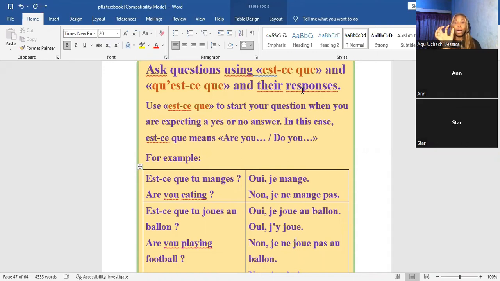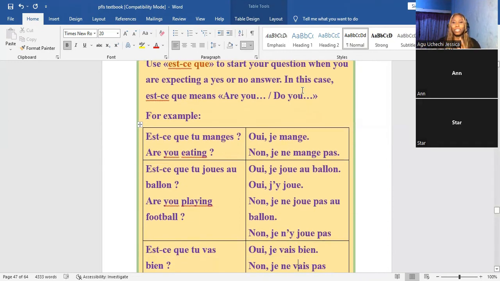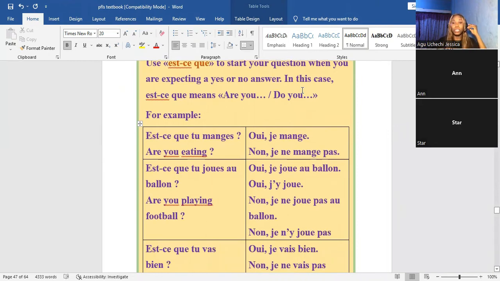Or you can replace au ballon with the pronoun y, as we can see there. So we replace au ballon with y, and the y comes immediately after the subject je. And so there we have, oui, j'y joue. So when someone asks you, est-ce que tu joues au ballon? You can answer, oui, j'y joue, which means, yes, I play it. The y is the it. Okay, this could be a topic for another day, it's a grammar topic actually, where you learn what the y stands for, how to use it, and how to place it in sentences.